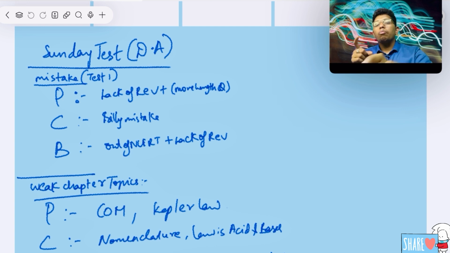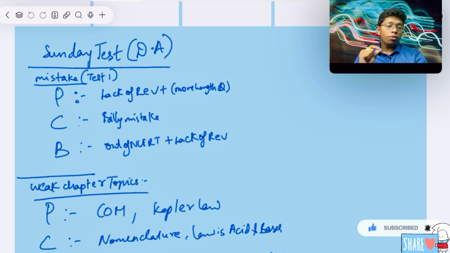So what are the mistakes you have written there? If you felt you have done more and more mistakes, like in physics I have written lack of revision, no time, I didn't solve properly, silly mistakes, everything is there. You can write everything. Physics: lack of revision, more lengthy questions, that's how I couldn't solve anything. Whatever you have felt, you can write. Chemistry: silly mistake. Bio: one or two questions out of NCERT came, lack of revision. So everything could be a reason. Definitely you should analyze it and in the next steps try to improve it.